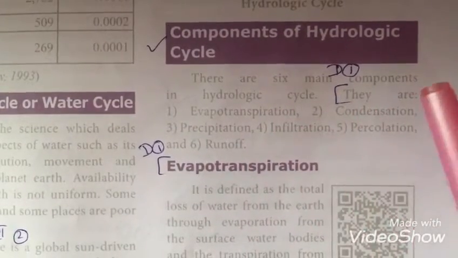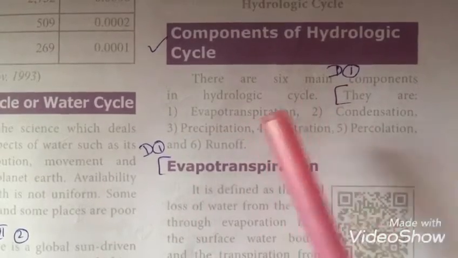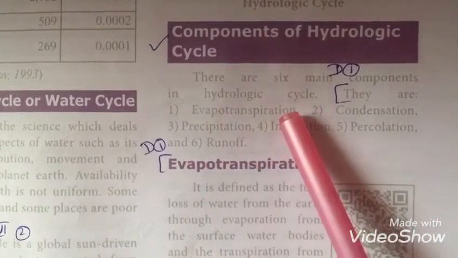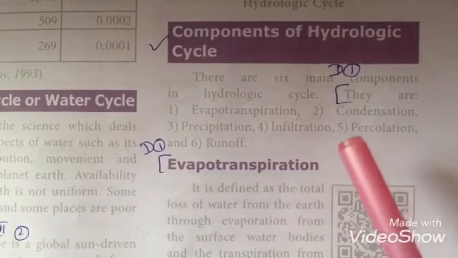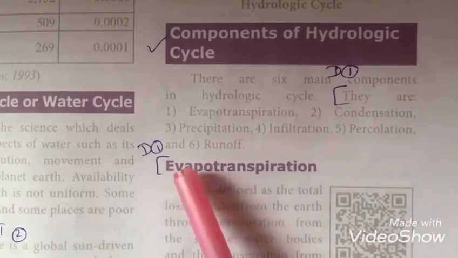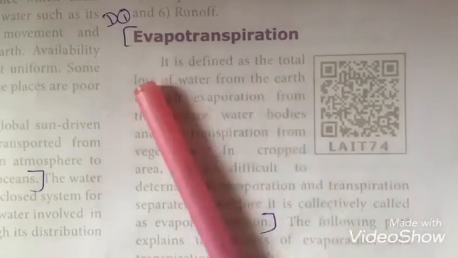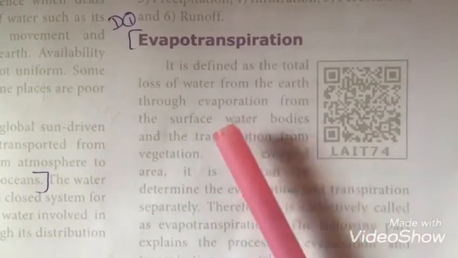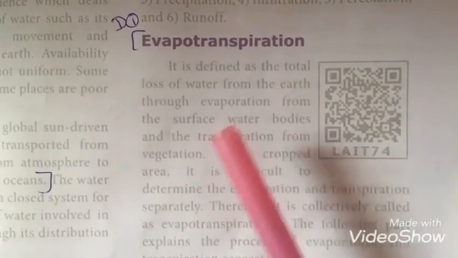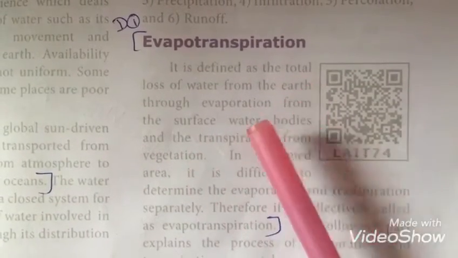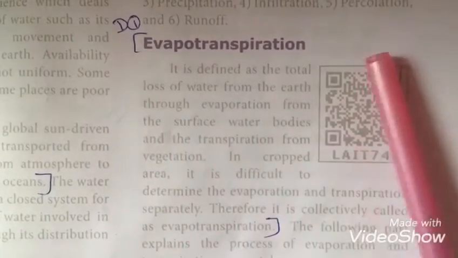Components of hydrologic cycle. There are 6 main components of the hydrologic cycle. They are evapotranspiration, condensation, precipitation, infiltration, percolation and runoff. Evapotranspiration means the surface water and the water from the plants get evaporated and reach the atmosphere. So this is called evapotranspiration.